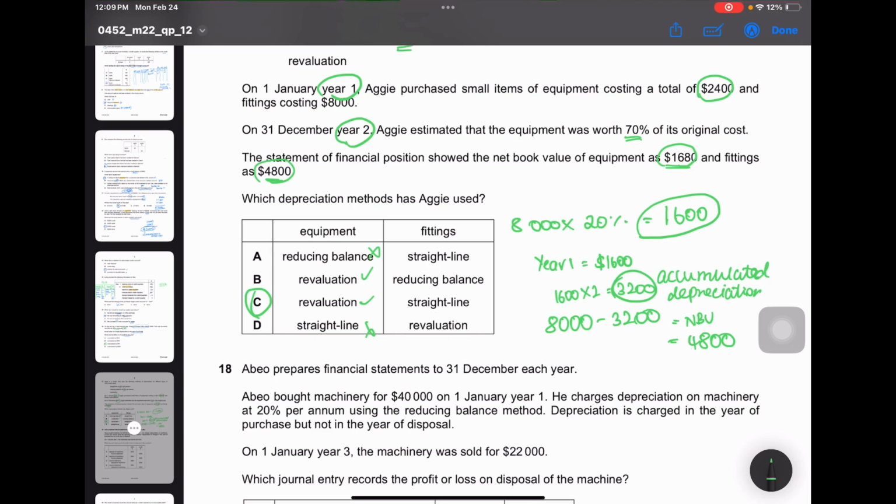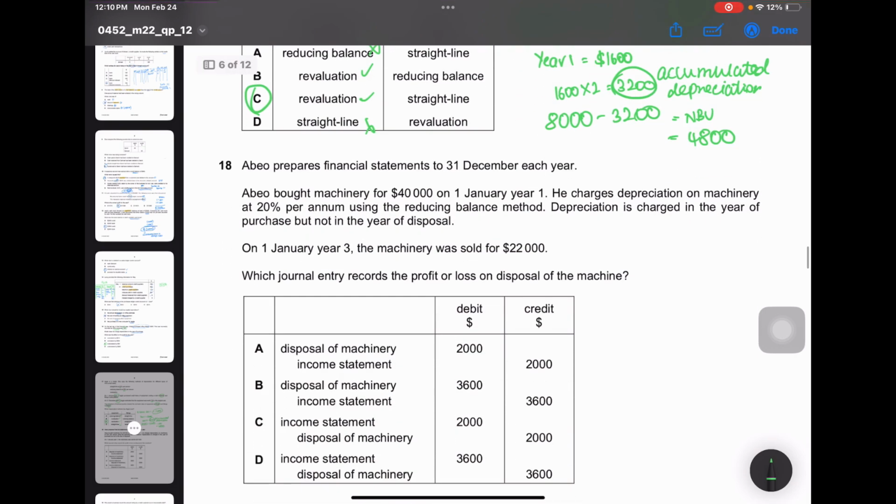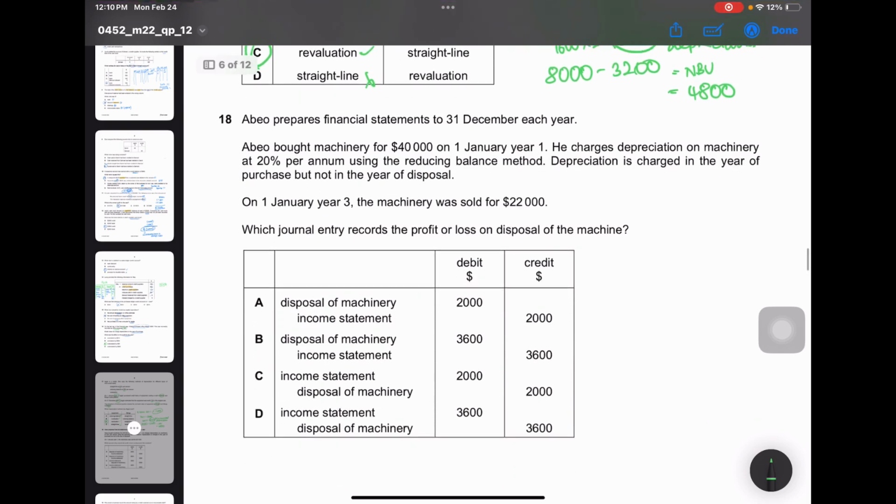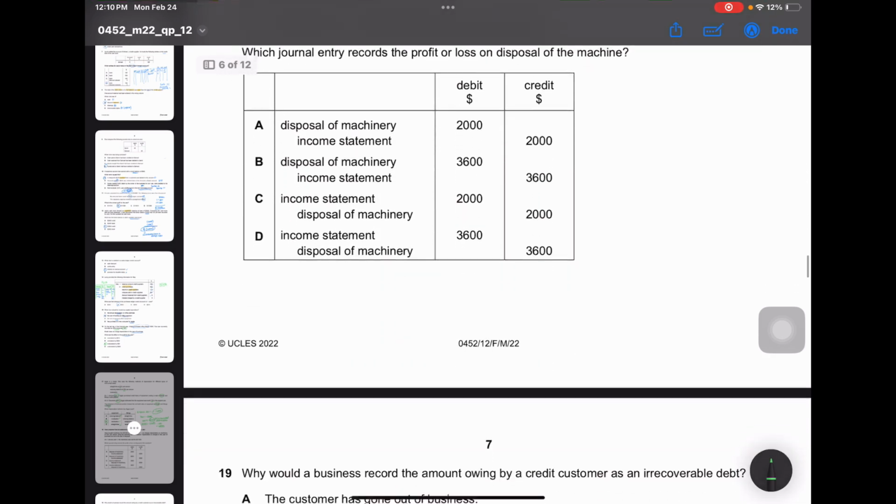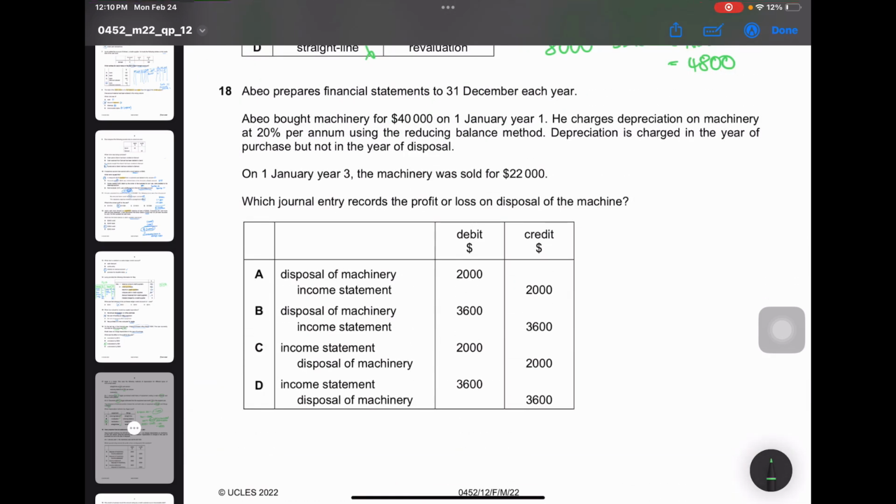Abio prepares financial statements to 31st December each year. He bought machinery for $40,000 on 1st January year 1. He charges depreciation on machinery at 20% per annum using the reducing balance method. Depreciation is charged in the year of purchase but not in the year of disposal. On 1st January year 3, the machinery was sold for $22,000. Which journal entry records the profit or loss on disposal of the machinery? Okay, let's look into this.